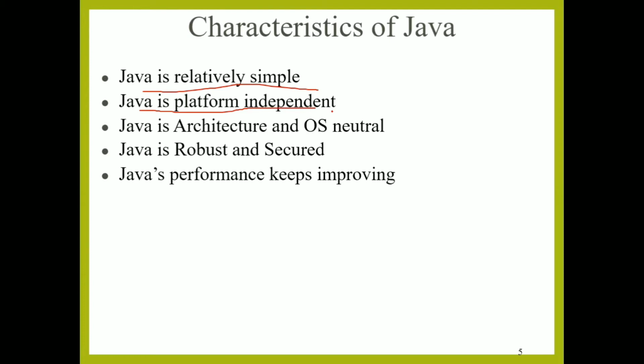Here platform indicates the operating system on your machine. The next feature is that Java is architecture and OS neutral. As we know that it is platform independent, we can say that it is OS neutral.